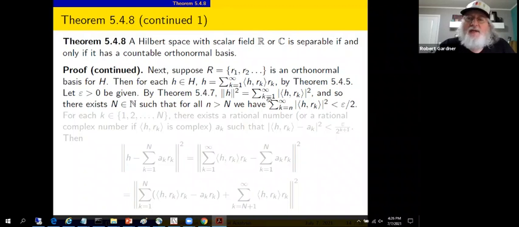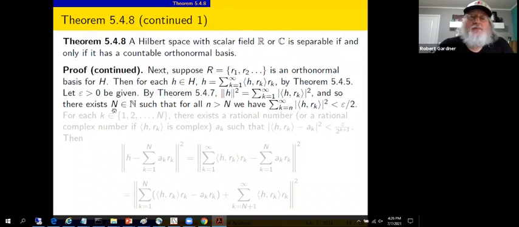But we've got this series, convergent series of real numbers is what this is. Even if the inner products are complex, then we've taken a modulus. So we're dealing with non-negative series of real numbers. So this is a convergent series. In fact, this is what it converges to, the norm squared of H.